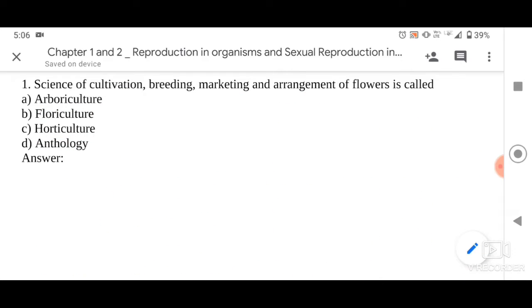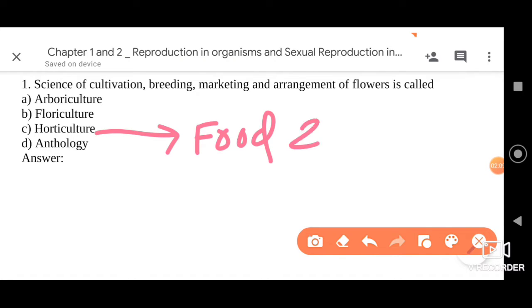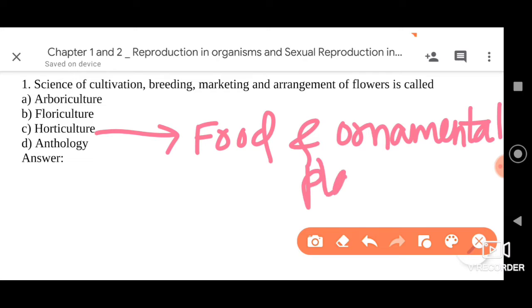Here, basically, we are looking into two important aspects: the first one is food and the second one is ornamental plants. Remember this, my dear friends. These are the two important aspects that horticulture deals with.